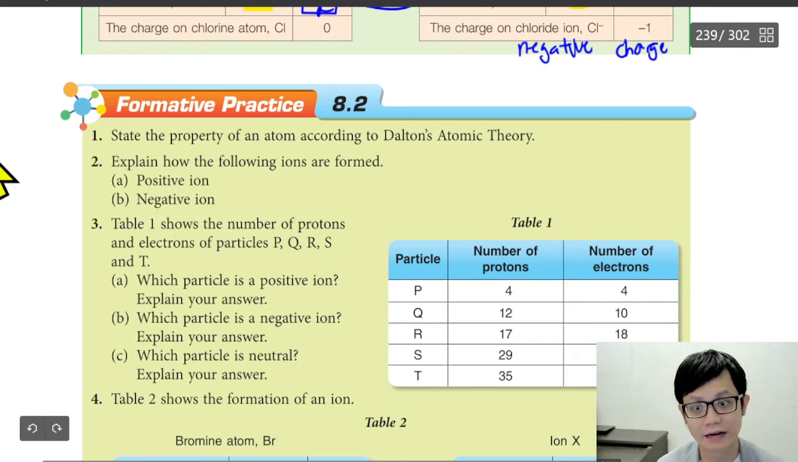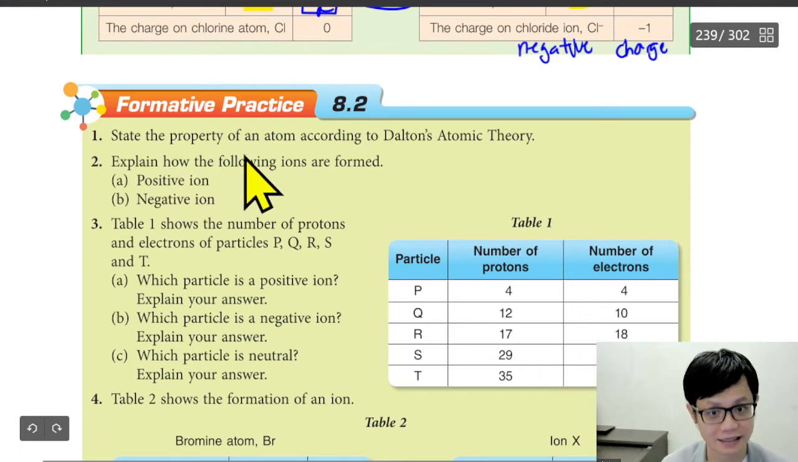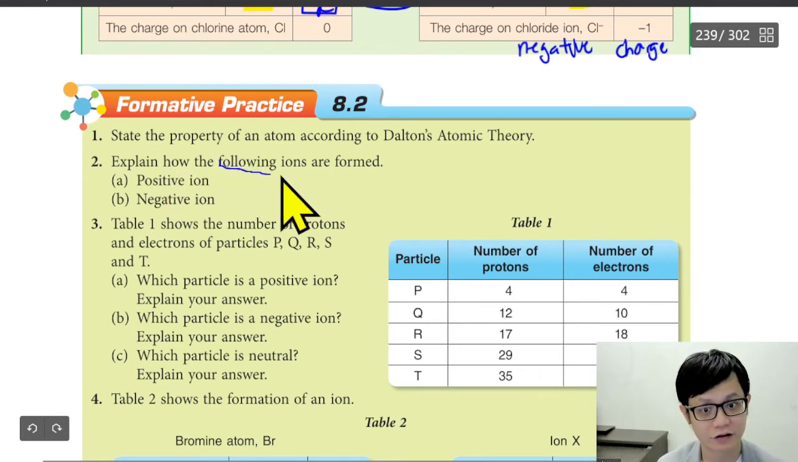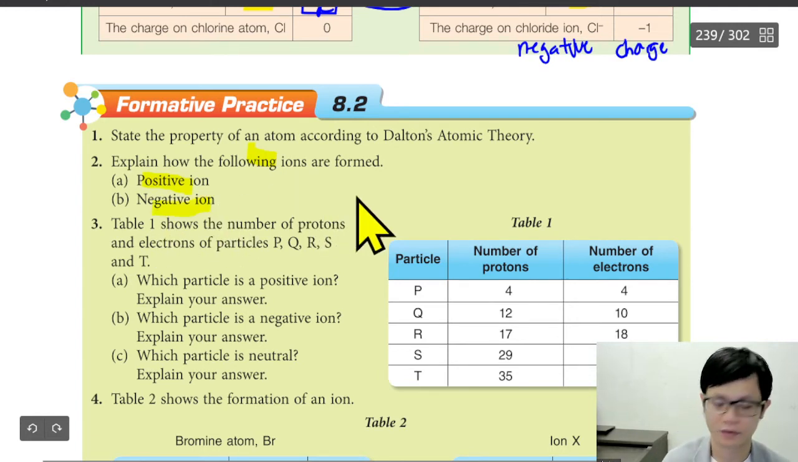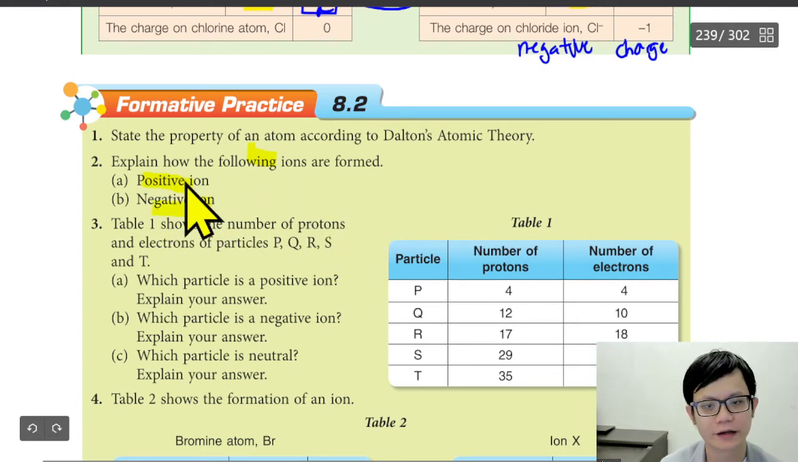Explain how the following ions are formed. So you look at the question. The question didn't ask what is a negative or positive ion. The question says what makes it a positive ion and a negative ion.